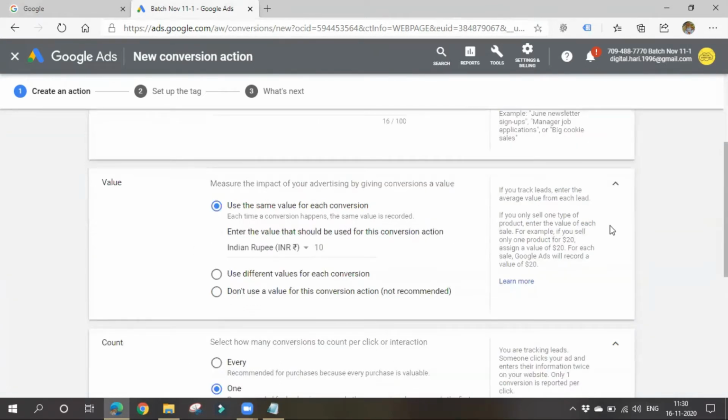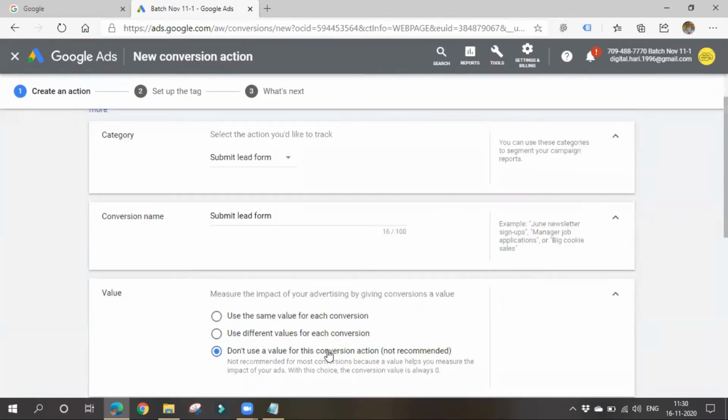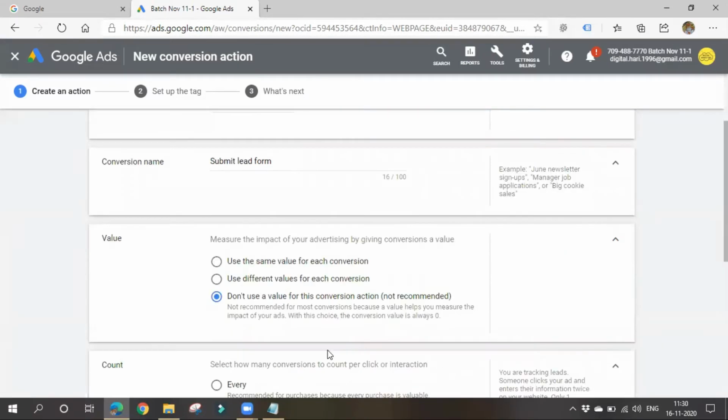Here, in case of value, if you sell only one type of product and each product has the same value, then you can choose the first option. If you are selling different types of products and each product has different prices, then you can go for the second option. If you think that your conversion does not have any value, then you can choose does not use any value for this conversion action.